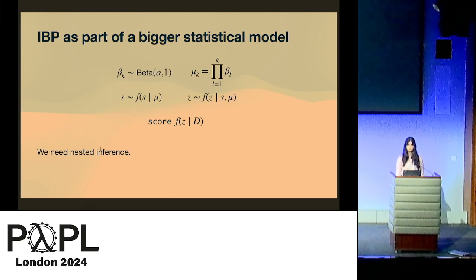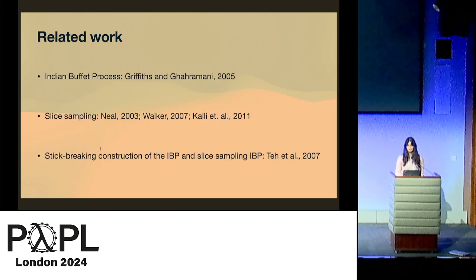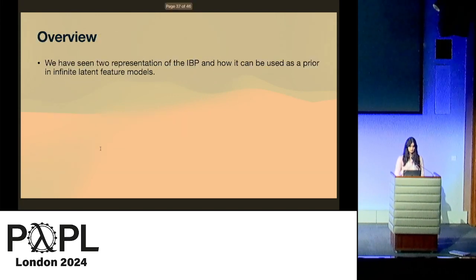If you want to, for example, condition the customers on some data D, then we will need to perform inference also to get the slice values, but we will also need to perform inference on the bigger model. This, however, leads to nested inference, for which expressivity and asymptotic correctness is challenging. So as I said, our work is inspired by slice sampling, and it also appeared in the context of Bayesian non-parametrics.